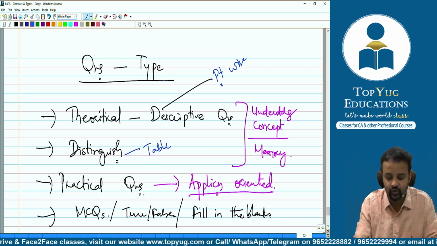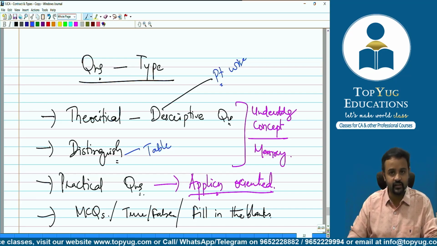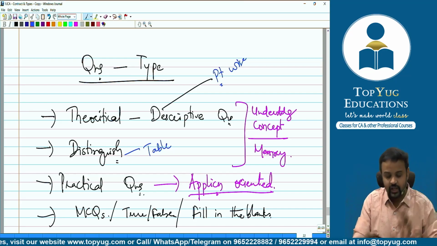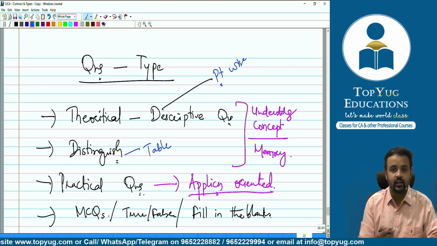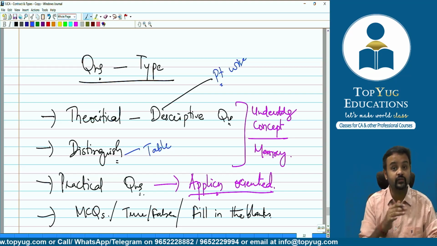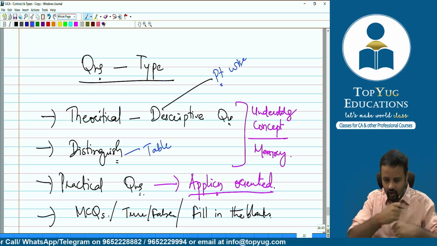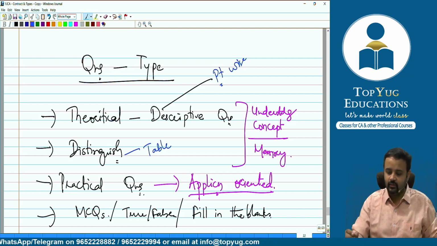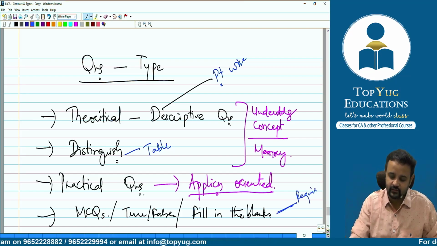Distinguishing means I've told you, you should use a tabular form, a table, wherein you should have 3 columns, correct? So this way you should go for. MCQs anyways you know, right? A, B, C, D. So the correct answer A, then you write A. True or false, then you write true or false. And if they say with reason, then state the reason. Exact reason has to be stated, not elaborating too much. Fill in the blanks again, the blank has to be filled. So as per the requirement, you will have to answer.